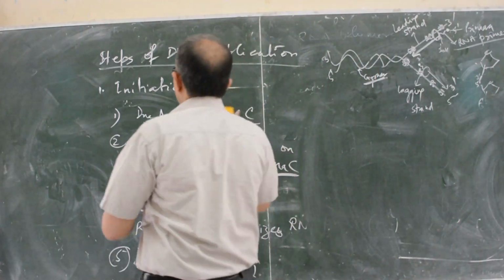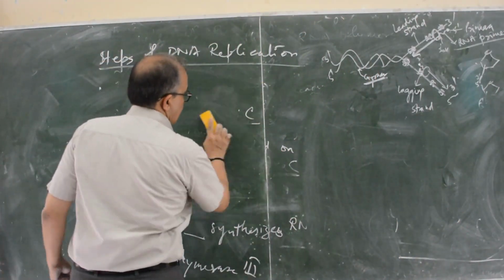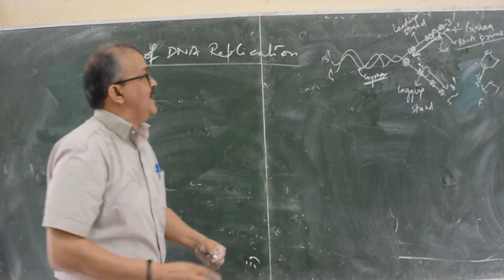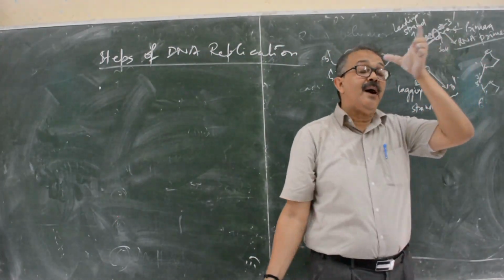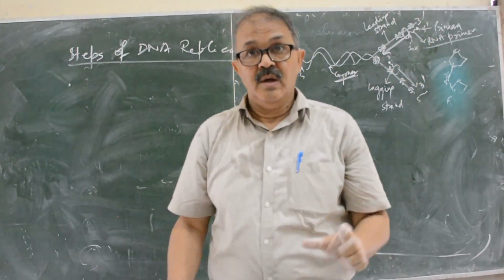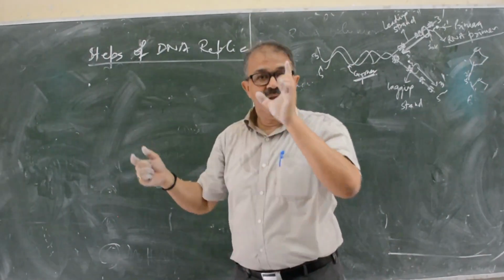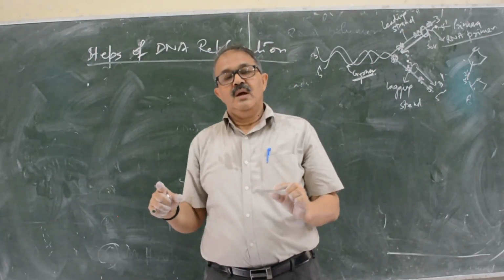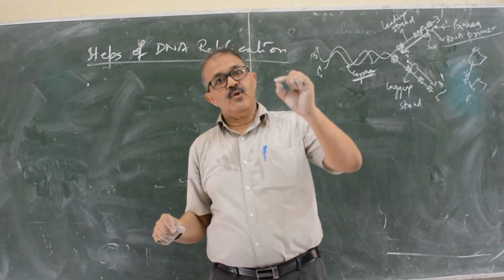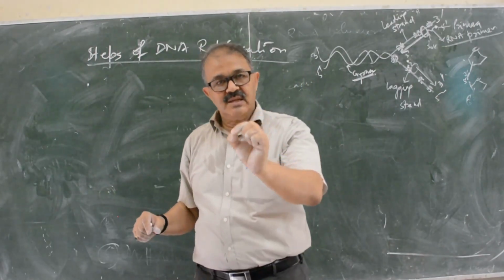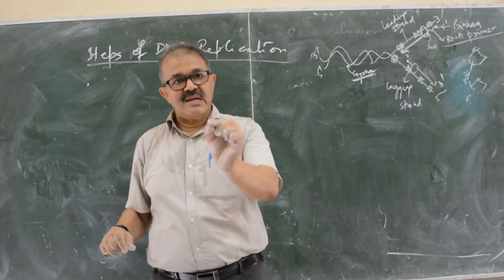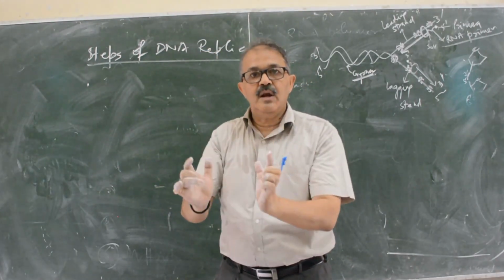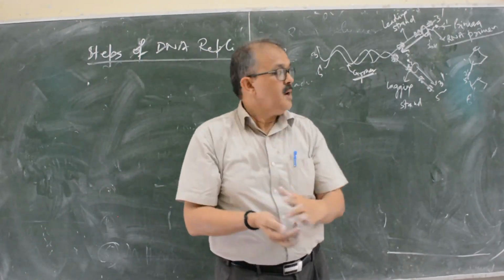The next, this process is known as elongation. Attachment of the DNA polymerase is known as initiation. Under initiation, DnaA binds DnaA box, replication bubble is created, helicase is loaded, SSB proteins are loaded, primase enzyme is loaded, primase synthesizes RNA primers, and RNA primers will activate DNA polymerase. Till now it is known as initiation. Now it is elongation.